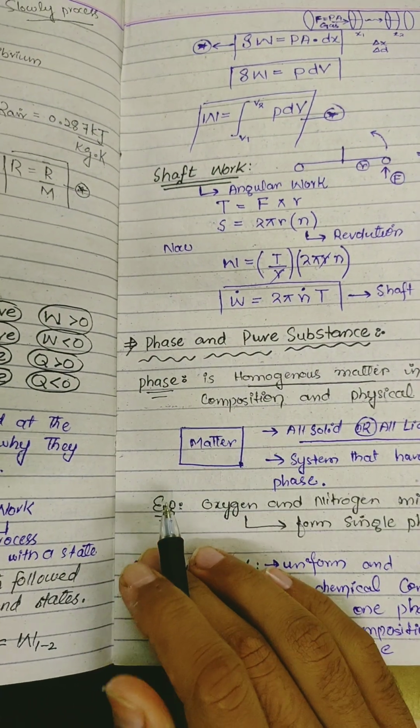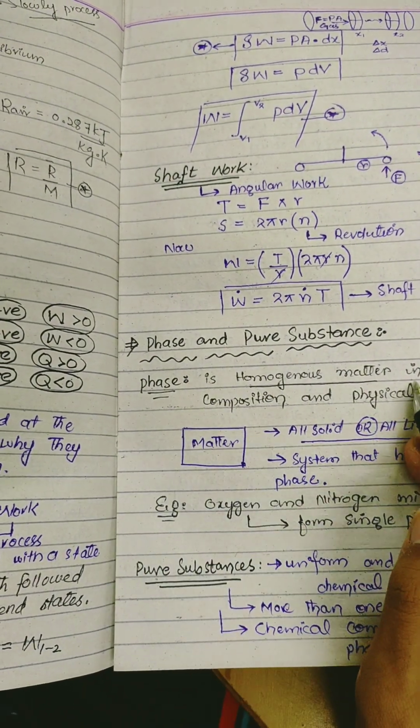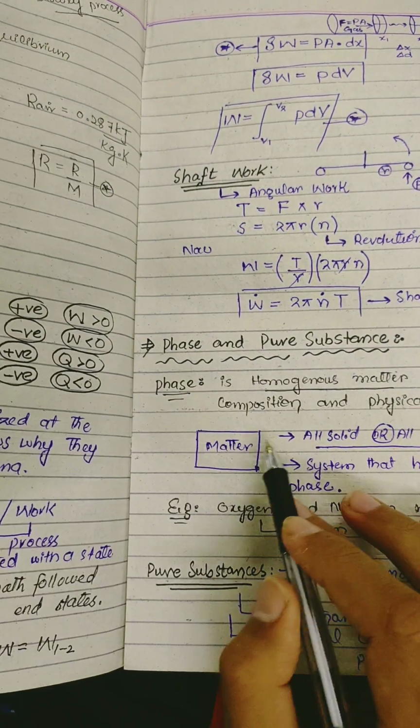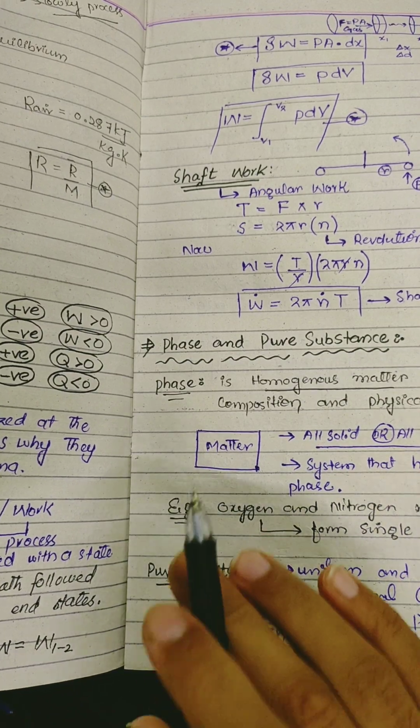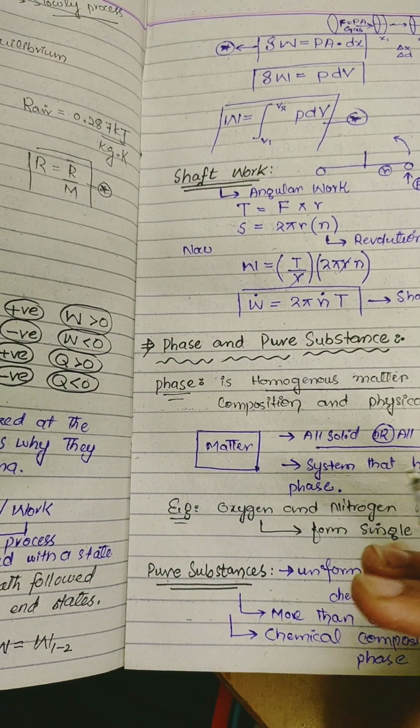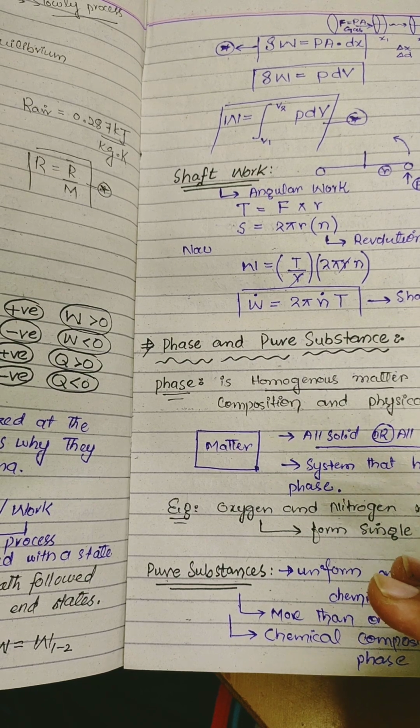Phase and pure substances. Phase is a homogeneous matter in chemical composition and physical structure.